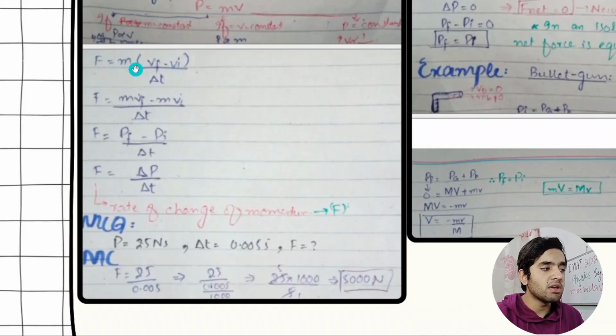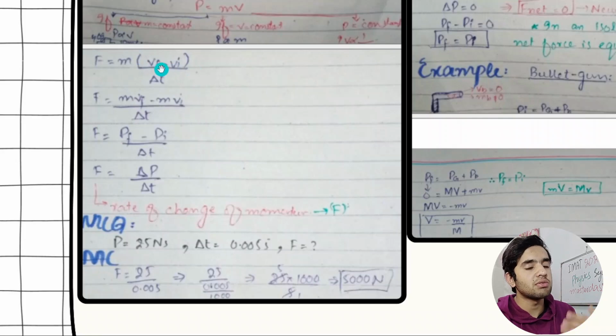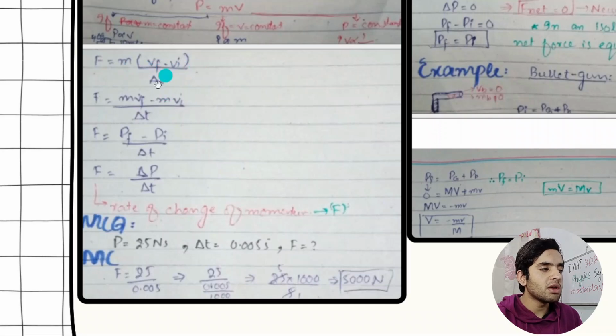F is equal to ma. We have expanded: a is equal to del v divided by del t, and del v is equal to vf minus vi. So just multiply: mvf minus mvi. mvf is equal to final momentum, mvi is equal to initial momentum. So this is del p divided by del t, and that's 4. Always remember, rate of change of momentum is force, and we are going to discuss a little change in the statement, that will be impulse. Rate of change of momentum